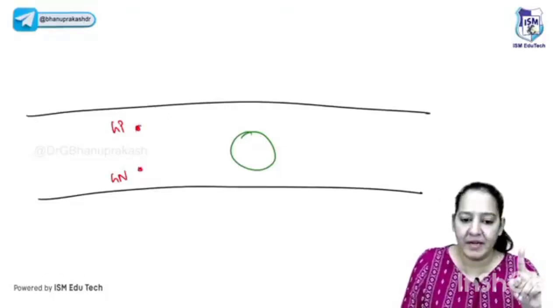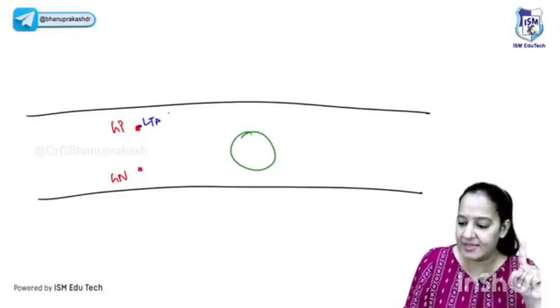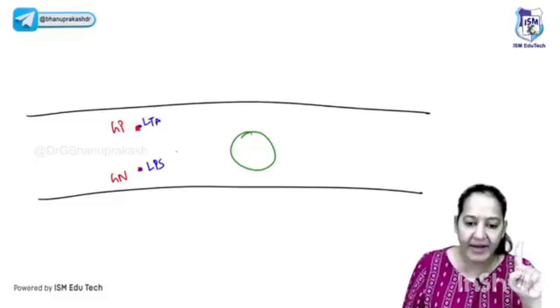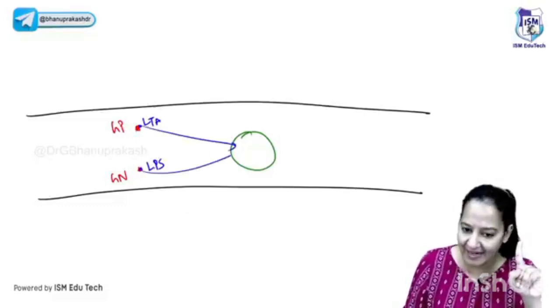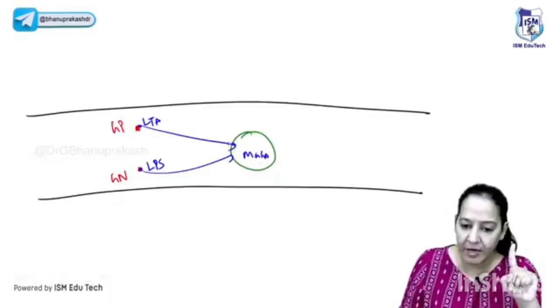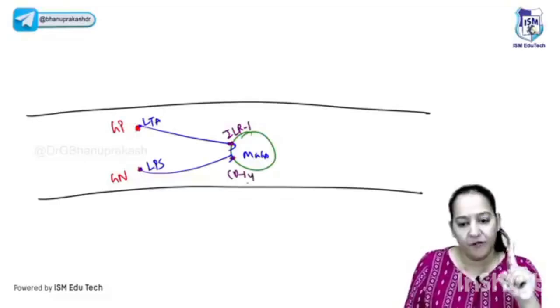The gram-positive bacteria have lipoteichoic acid on their cell wall, and gram-negative bacteria have lipopolysaccharide on their cell wall, right? So here lipoteichoic acid, here lipopolysaccharide, it will stimulate the macrophage. On the macrophage, specific receptors are present. For lipoteichoic acid, ILR1 receptor is present, and for lipopolysaccharide, CD14 receptor is present. If you want to learn the name of the receptors.